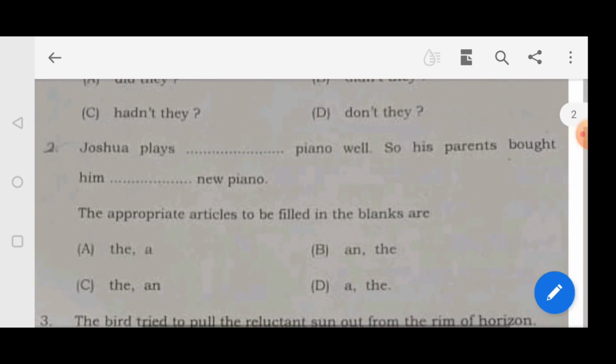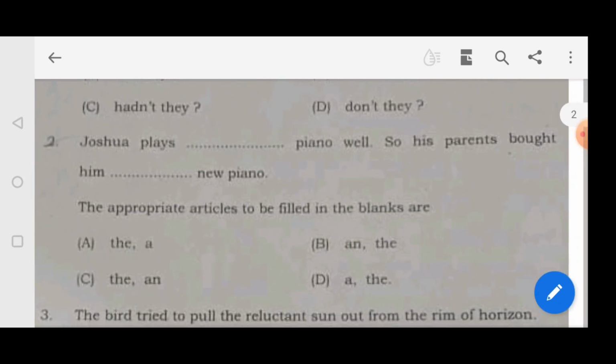Moving on to the next question. Joshua plays dash piano well. So his parents bought him dash new piano. The appropriate articles to be filled in the blanks are: the, a; and the; the, and a; the. So here the answer is option A, the, a.